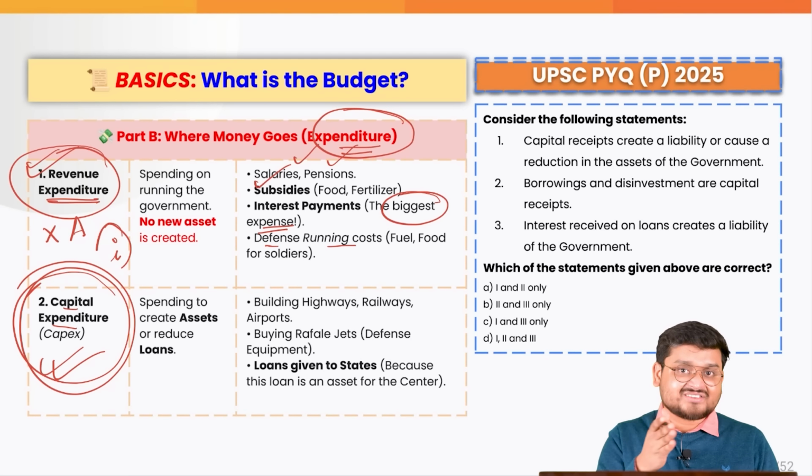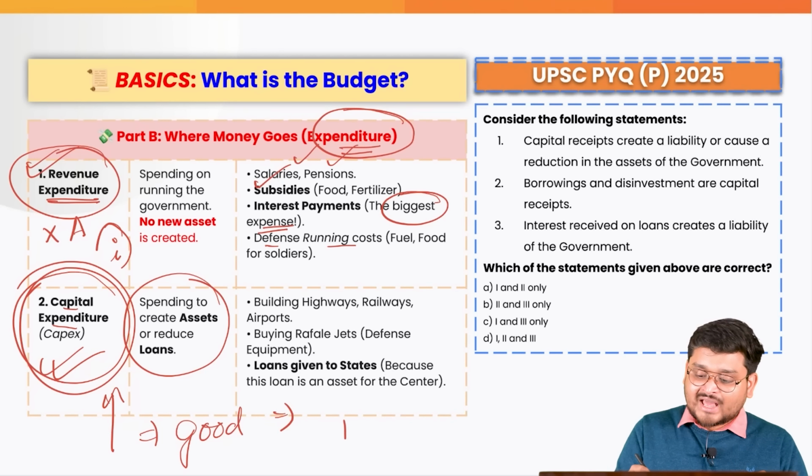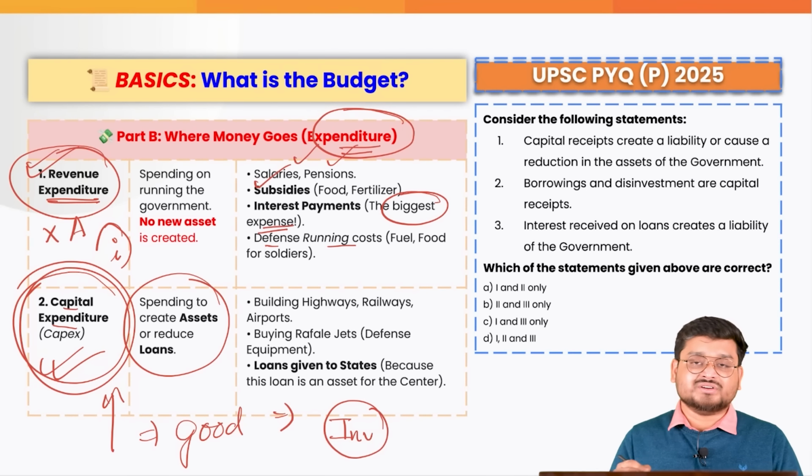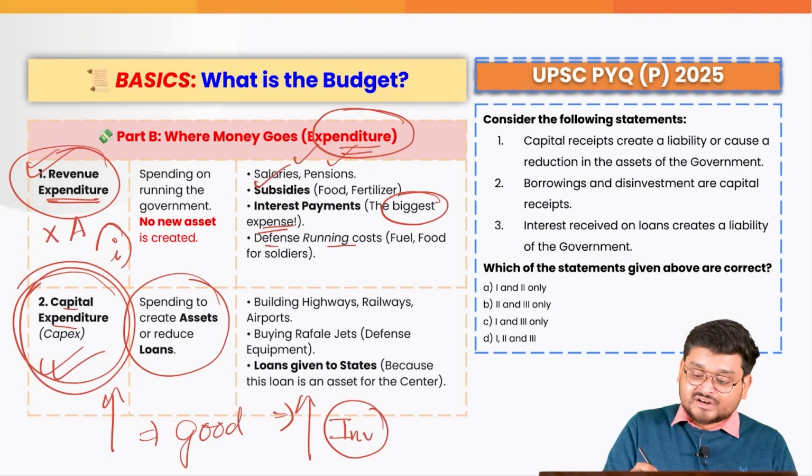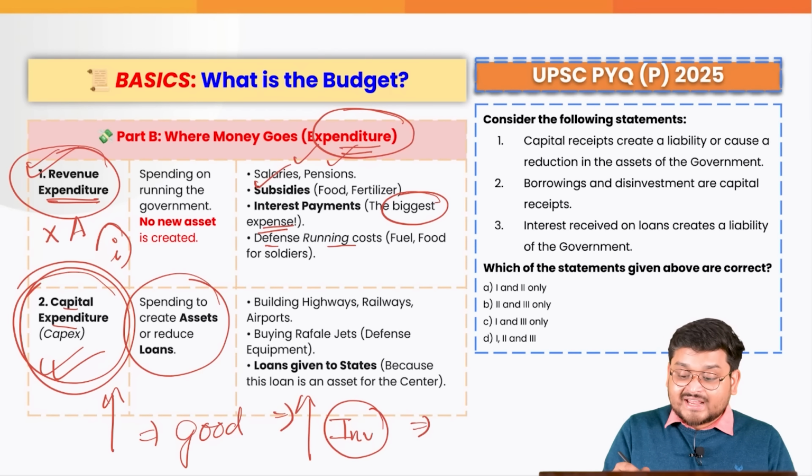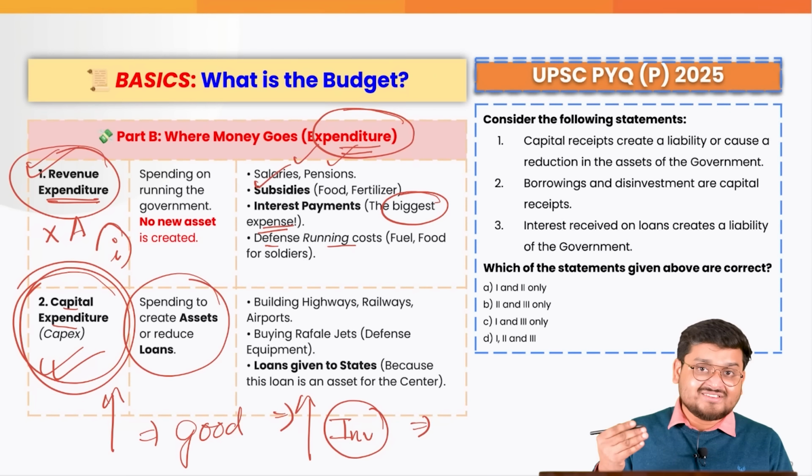So this is exactly what we understand by capital expenditure, and the more of it, the better it is for the economy, because generally when we talk about capital expenditure, it is actually the investment part we are talking about, right? So maybe the government is increasing its investment, and when we increase investment, it leads to a positive impact on our GDP, because it creates various new future assets, wherein these assets can actually be used by the common person, by business people in the country and also from abroad.